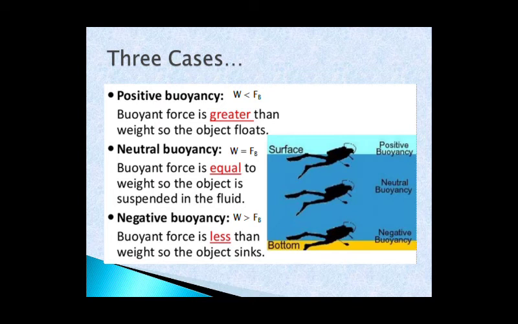That means the body in this case will float with the larger portion outside the liquid. Right? Buoyant force is greater than weight, so the object floats. Because in this case upthrust is more, upward force is more, so it will not let the body get completely inside it. It will not let it sink in the liquid.